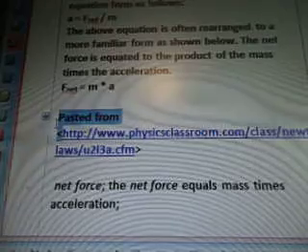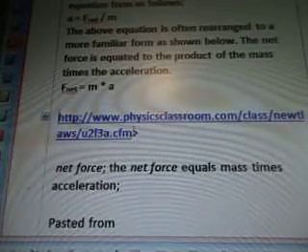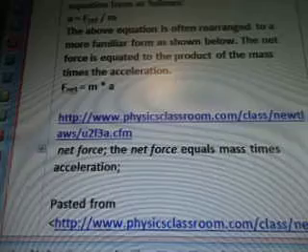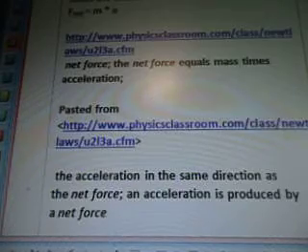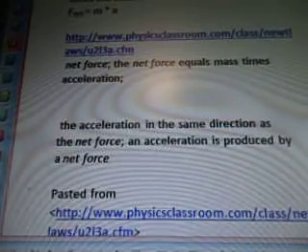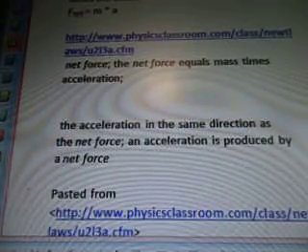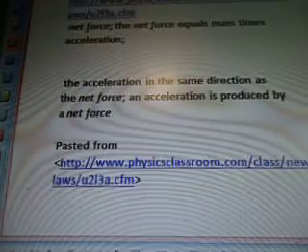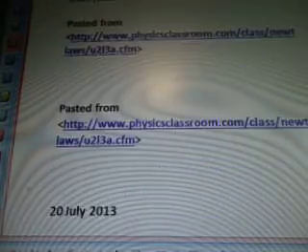And I thought I had all these ready for filming, and I guess I didn't. So net force equals mass times acceleration. I repeated it there. Acceleration in the same direction as the net force, and the acceleration is produced by a net force. It's from the same thing.